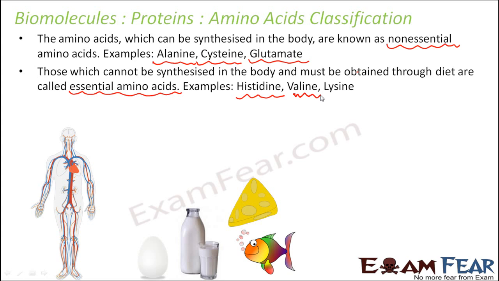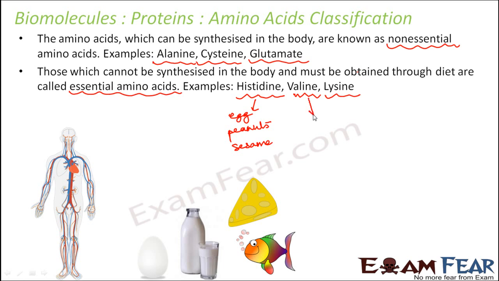Some of the essential amino acids are histidine, valine, lysine. If you talk about histidine, egg, soya protein or soya beans, whatever you call it, then peanuts, sesame, these are some examples of food rich in histidine.